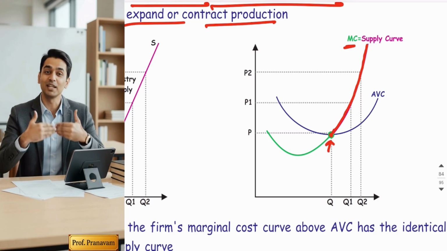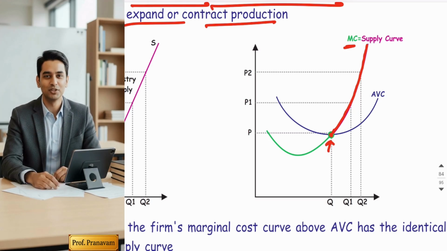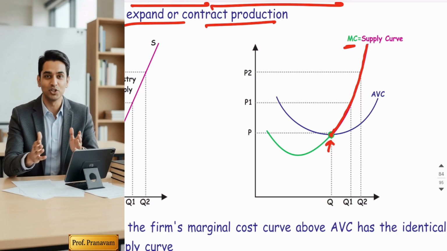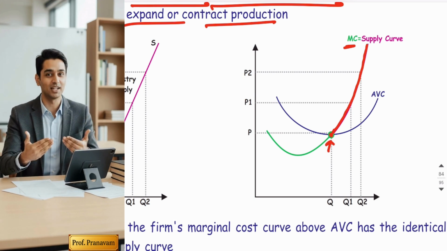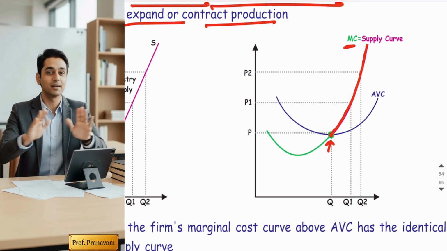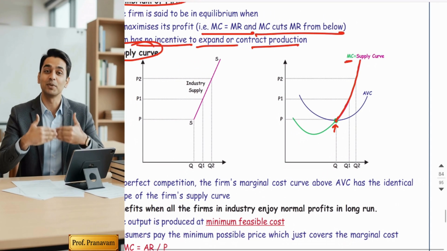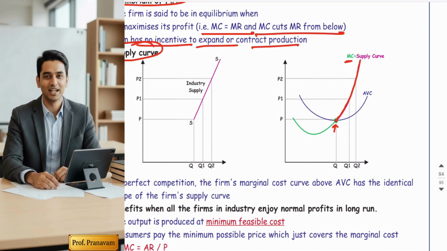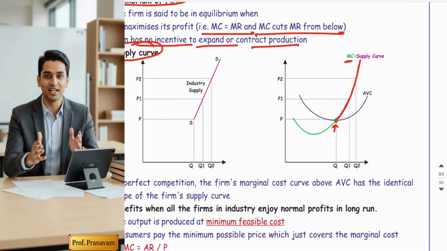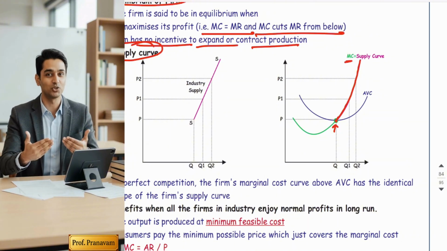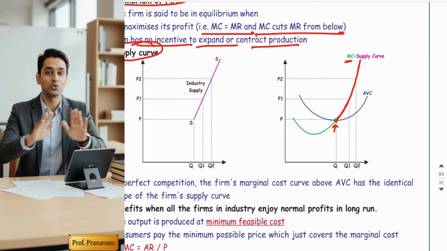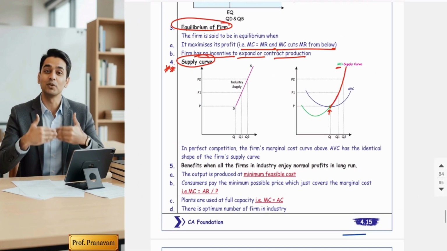Means the portion of the MC curve above AVC represents the firm's supply curve. So if in the exam they ask which cost curve indicates the supply curve, you have to select the marginal cost curve.